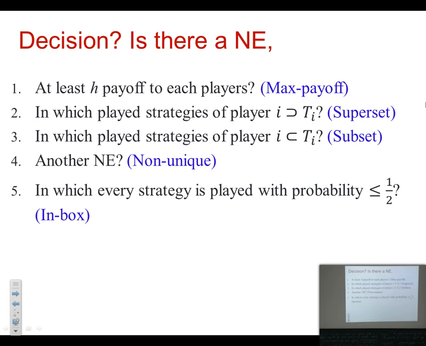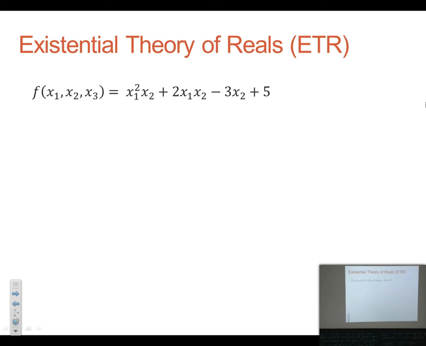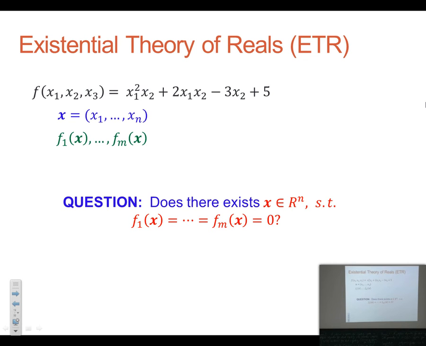And before I go to the complexity of decision problems, let me define one more complexity class called ETR, which stands for Existential Theory of Reals. So here, this is a multivariate polynomial in 3 variables, right? Suppose you have n variables and m multivariate polynomials on n variables, and the question is whether there exists a candidate x in the reals that satisfies all the multivariate polynomials. So it's like simultaneous zeros of all these multivariate polynomials, and this question is in ETR.